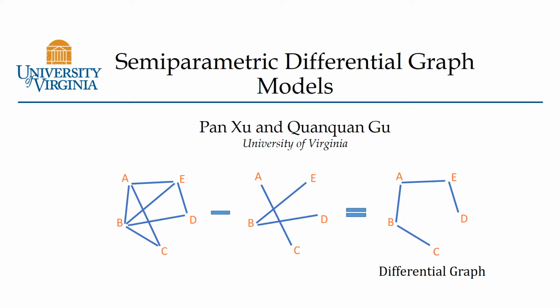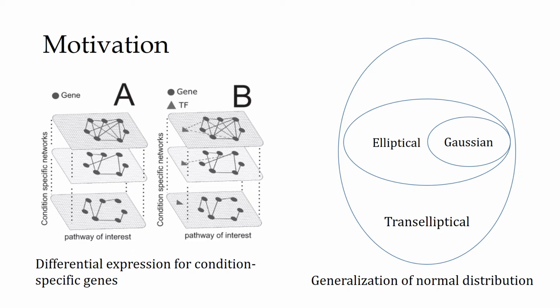In this paper, we propose to directly estimate the differential graph instead of separately estimating two graphs and calculating the subtraction. The study of differential graph has many applications in practice. For example, in gene regulatory network, the gene expression in different cells or in the same cell under different conditions can vary a lot. In practice, the normality assumption in Gaussian graphical models is too strong.